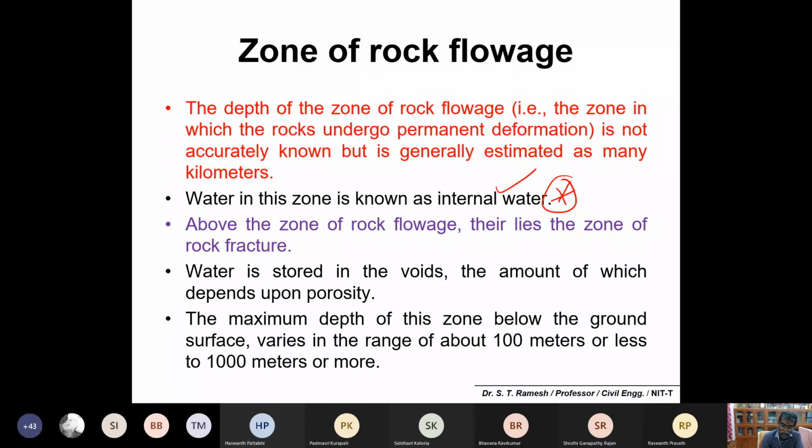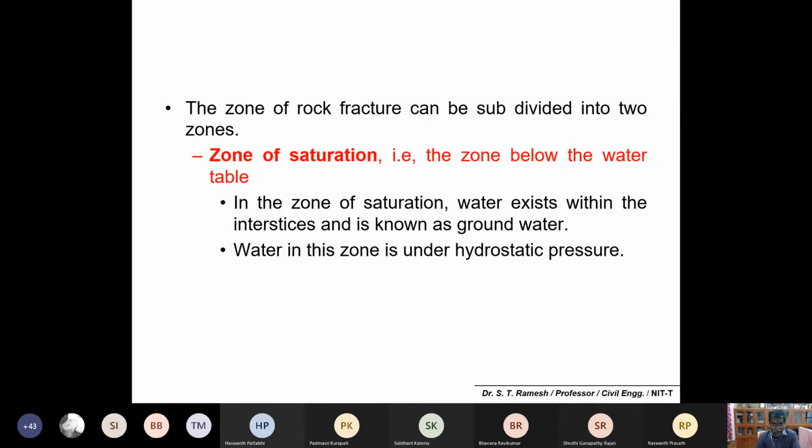The water stored in the voids, the amount of this water, depends upon the porosity. That's what I explained: the basic concepts like porosity, permeability and transmissibility. The amount of water stored in the voids depends on the porosity of the soil. The maximum depth of this zone below the ground surface varies from 100 meters to 1000 meters or more. So please remember the depth of rock flowage. Zone of rock flowage. Then the second one is rock fracture, which I have already mentioned.